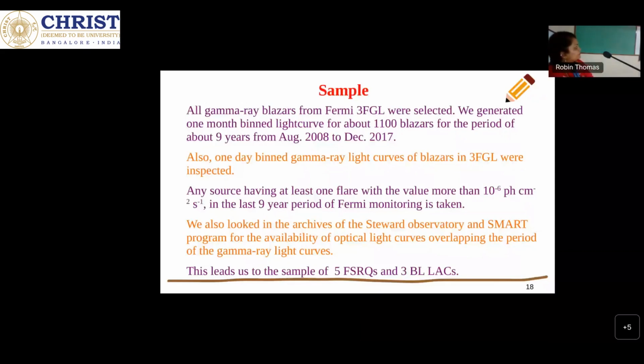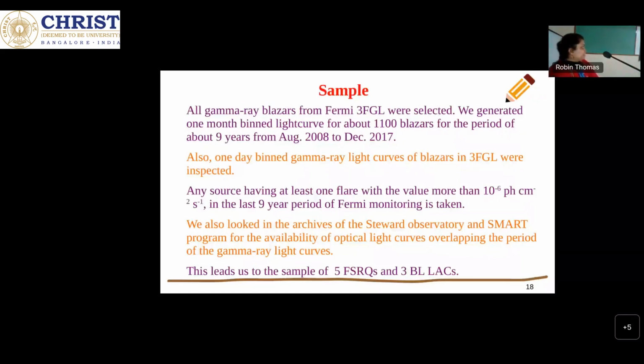These are the sources. These 5 are FSRQ sources: 3C 454.3, PKS 1510-089, and so on. And OJ 287, AO 0235, and PKS 2155, these 3 are BL Lac sources. These are the RA, Dec and redshift of these sources. So I'll show the example of one FSRQ source here.